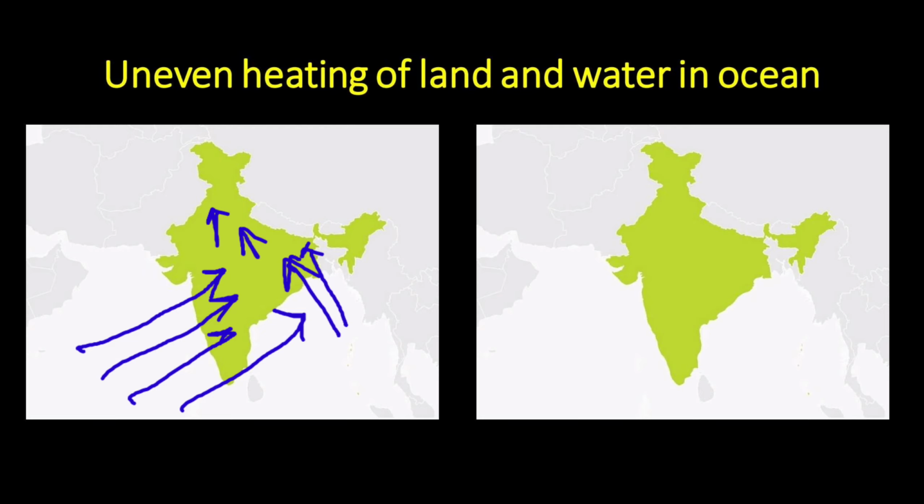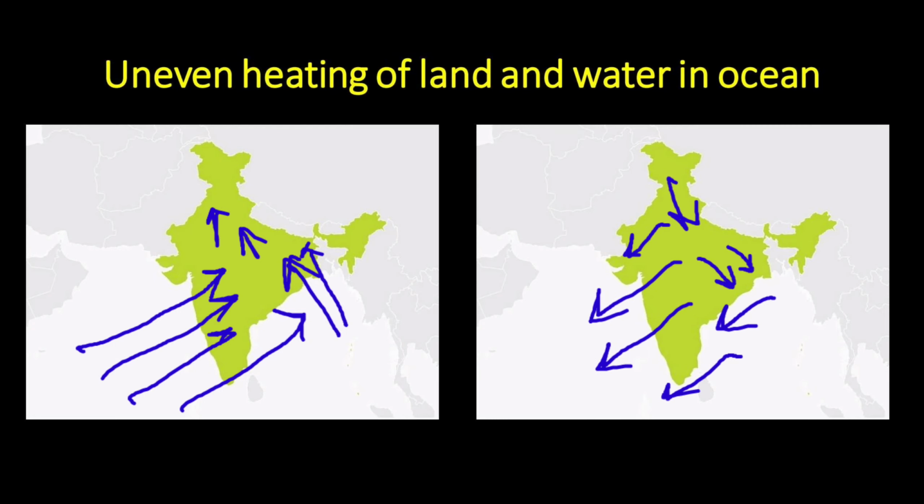The warm air over the ocean rises up, creating a region of low pressure, and the cooler air from the land rushes towards the ocean. This causes wind to blow from the land towards the ocean. The winds coming from the colder region carry only a little water vapor and hence bring only a small amount of rain in the winter season.